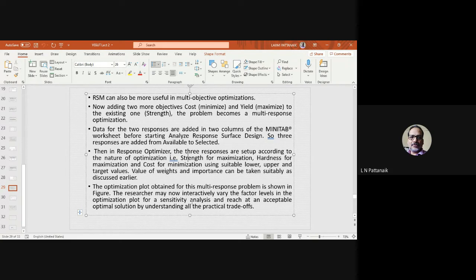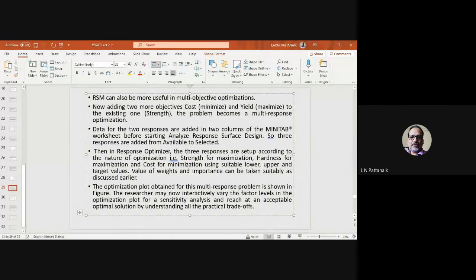The researcher may now, this is called interactively vary. What I told you, that you can slide the red line and you can see what is the effect of that change on the response. That is called interactively vary. The user can interactively vary the factor levels in the optimization plot, and that figure is called the optimization plot for a sensitivity analysis. In sensitivity analysis, you are just seeing by changing these input factor values how sensitive it is to your response. Suppose a particular factor is not that significant, if you make a lot of change in that, it will hardly affect the response compared to some other which is highly sensitive.